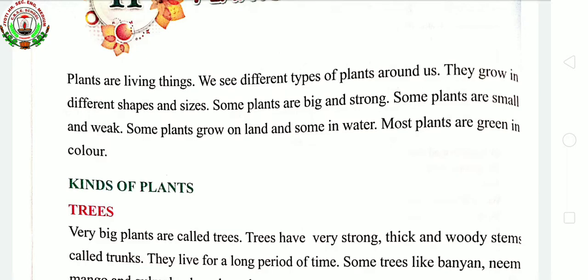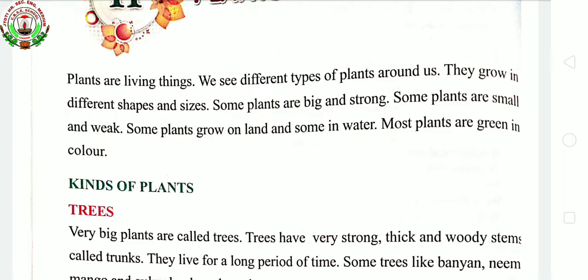So in the same way, plants in the beginning stage seem so small. They seem small, and with the passage of time they grow bigger. Okay, but there are also some plants which remain small. They are showing growth but their size remains small. Plants become big and strong, and some plants are small and weak. In the garden or your nearby surrounding you can see various plants. Okay, some are strong, some are weak, some are very big and some are small.